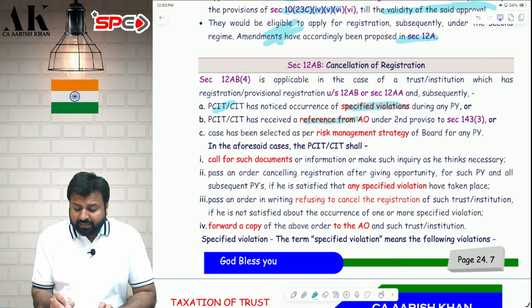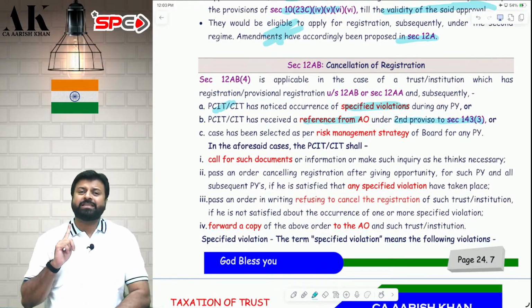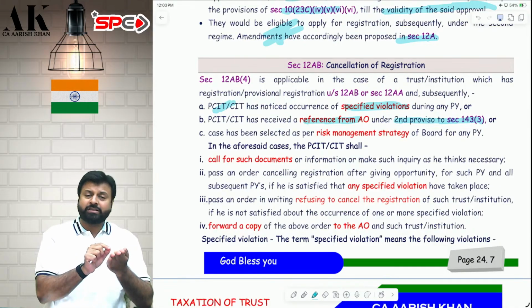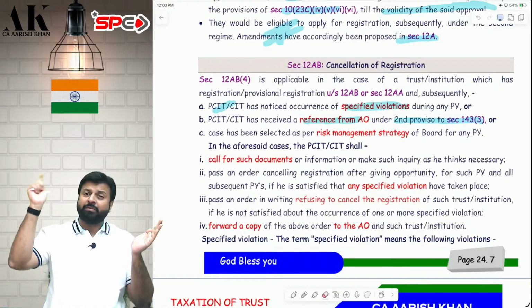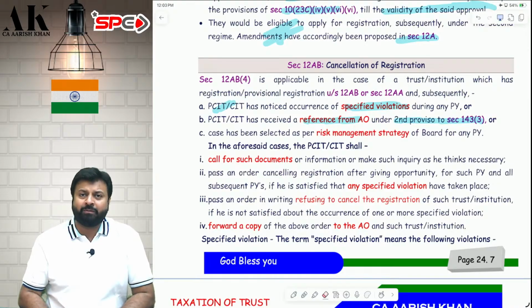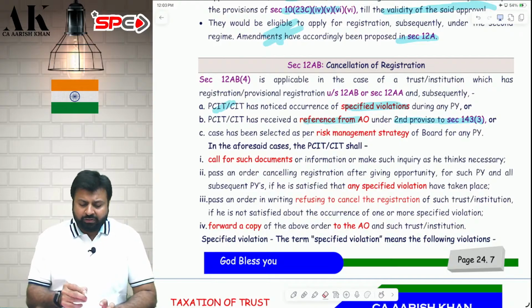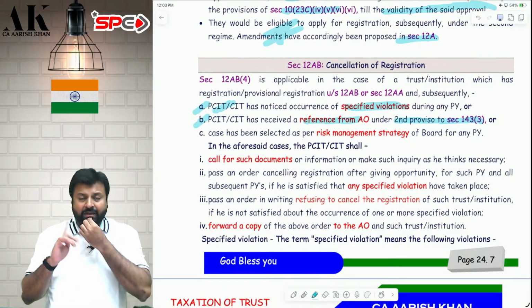Second, if they have received any reference from the assessing officer under the second proviso to section 143(3). Do you remember? While doing the assessment under 143(3), the AO will check the trust, whether the trust has done any specified violation. If in the opinion of the assessing officer the trust has done any specified violation, the AO will intimate the commissioner, then the commissioner will cancel the registration and intimate the AO, and then the AO will pass the assessment order. Do you remember that process? That process is what this is talking about. So in the first case, the commissioner suo moto observes the violation. In the second case, the AO tells the commissioner.